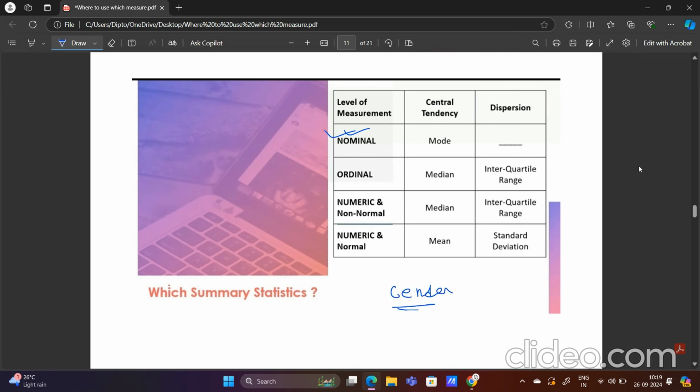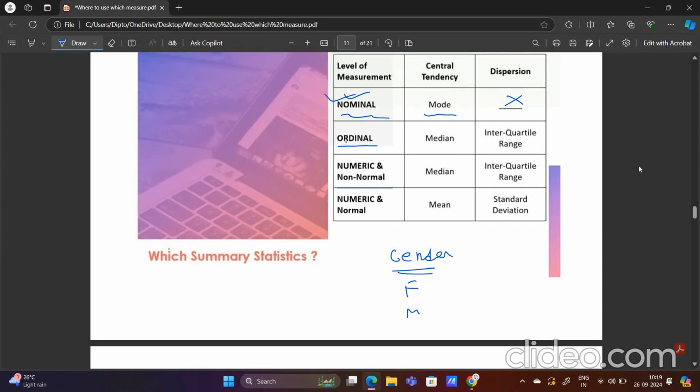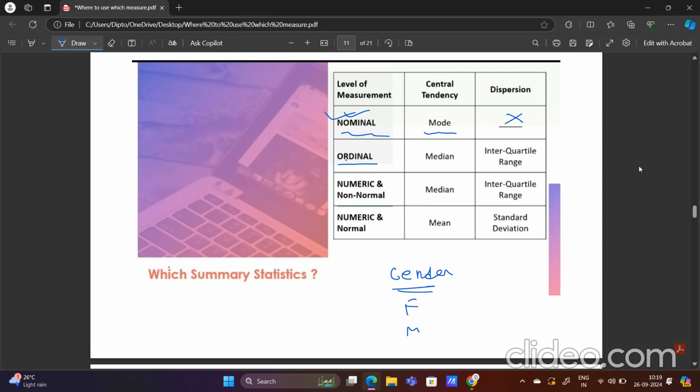We can group by saying this person is female, this person is male, but we cannot rank it. So in this type of data, the central tendency will be mode, and there is no measure of dispersion that we can apply. Ordinal data is data where you can create a rank, like educational levels.